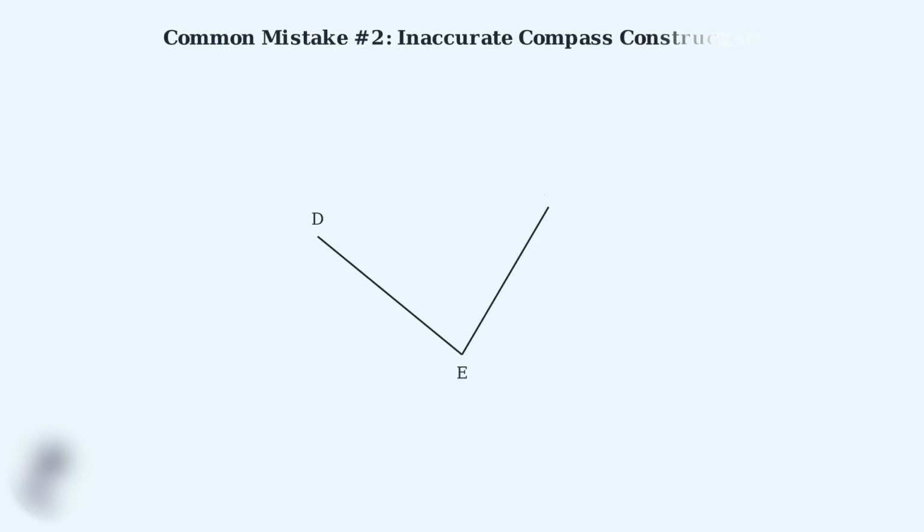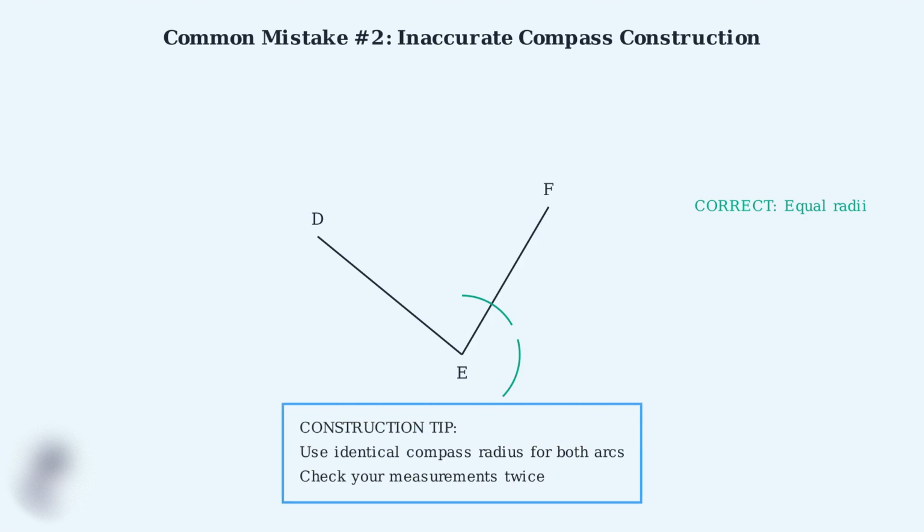Here's another common mistake in angle bisector construction. Students often make errors with their compass measurements, leading to inaccurate bisectors. Step 1 in construction requires equal radius arcs from the vertex, but this student uses different radii, creating unequal distances from point E. This leads to an incorrect angle bisector because the construction method requires equal distances from the vertex. Let's see the correct approach. Essential tip for constructions: always use the same compass setting for both arcs when constructing angle bisectors. Precision in measurement leads to accurate results.